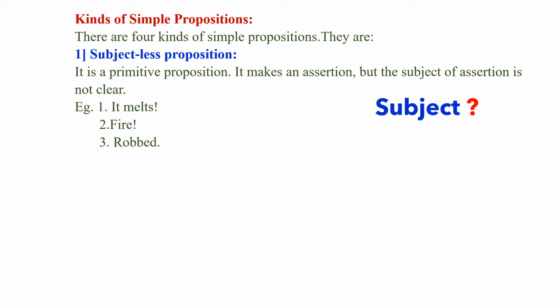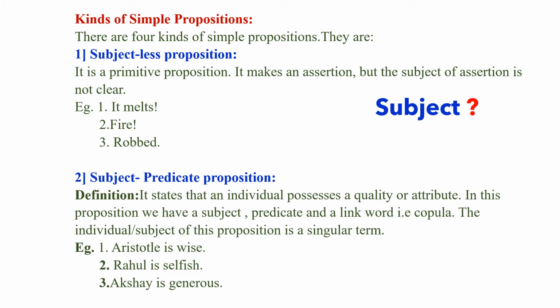Now we come to the second, that is subject predicate proposition. This proposition states that an individual possesses a quality or attribute. In this proposition, we have a subject, a predicate, and a link word, that is the copula, which links the subject and the predicate. The individual or the subject of this proposition is a singular term. Actually, the subject is the individual and the predicate is the attribute.